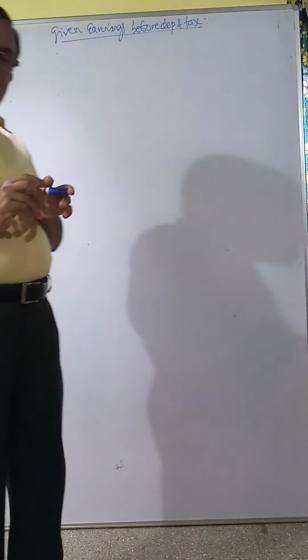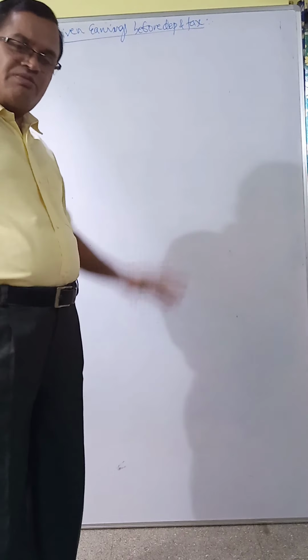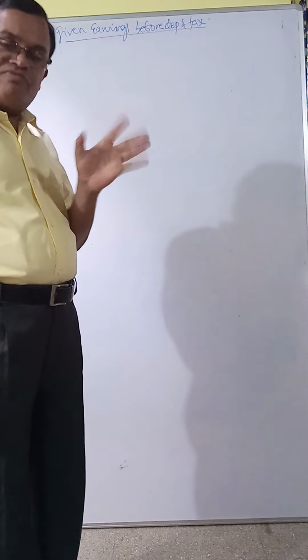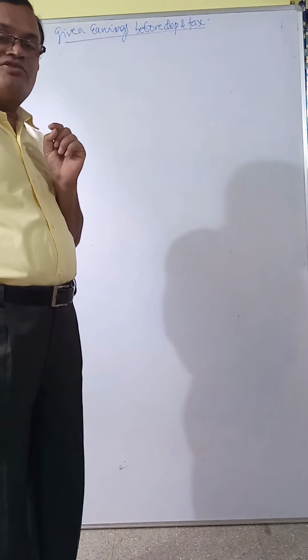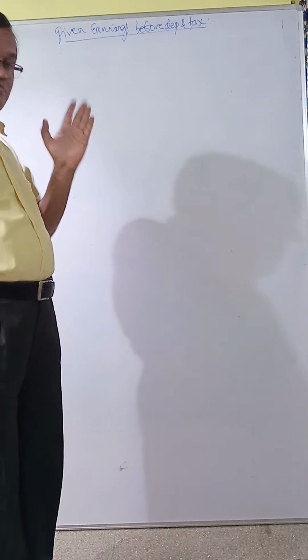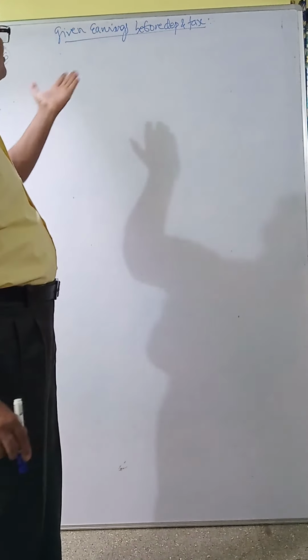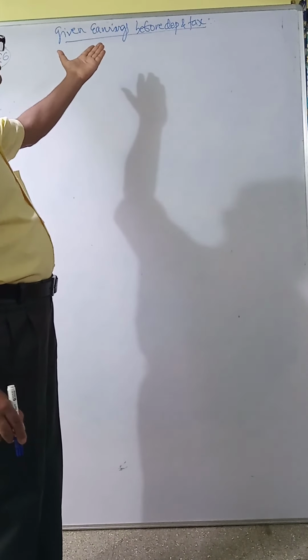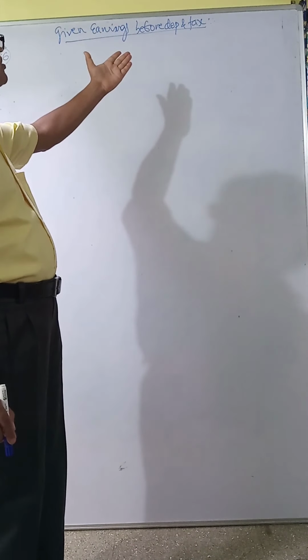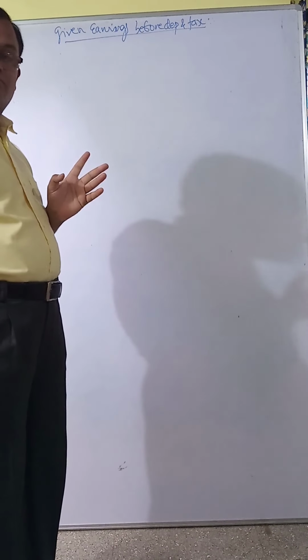Remember guys, for the calculation of payback period and NPV, we want earnings after tax before depreciation. But here they have given earnings before depreciation and tax, meaning they added depreciation and tax also. We have to do the reverse. How?